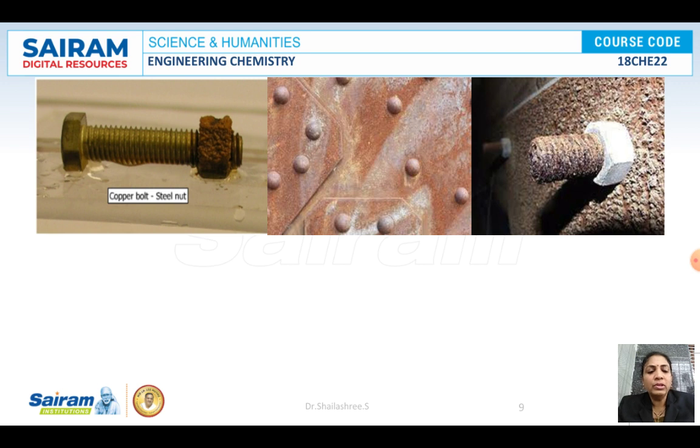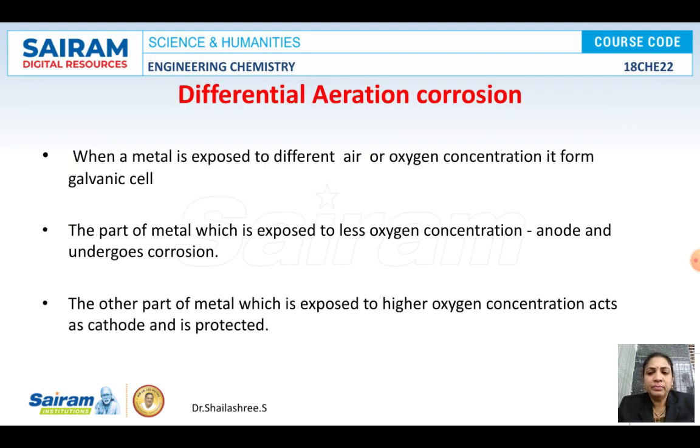We will go to the next type of corrosion, differential aeration corrosion. Very simple once again. What is differential aeration corrosion? When a metal is exposed to different air or oxygen concentrations, this type of corrosion occurs. Always know that the part of the metal which is less aerated will act as an anode and undergo corrosion. The part exposed to higher oxygen concentration will act as a cathode. The corrosion always starts from the anode and spreads to the whole metal.